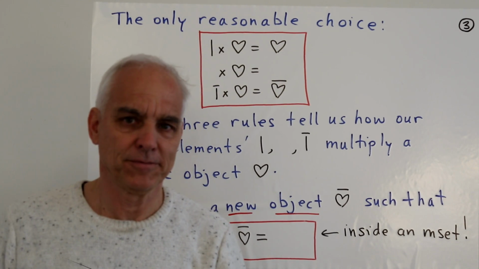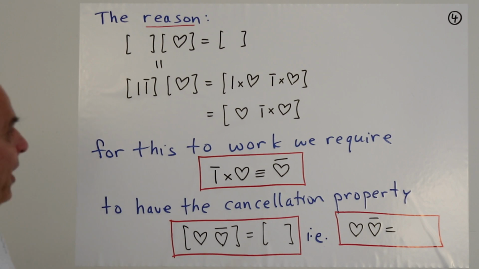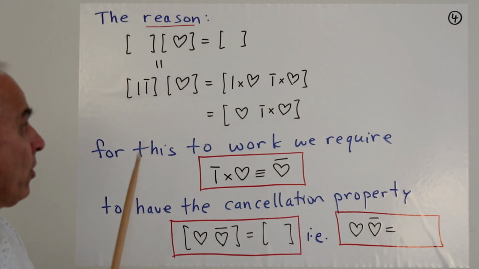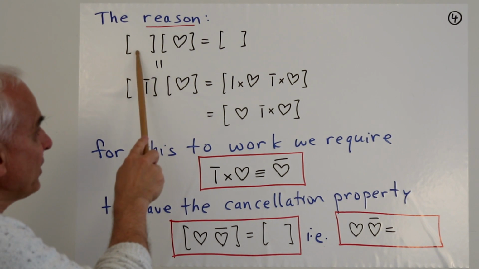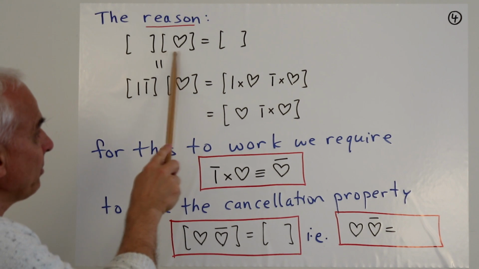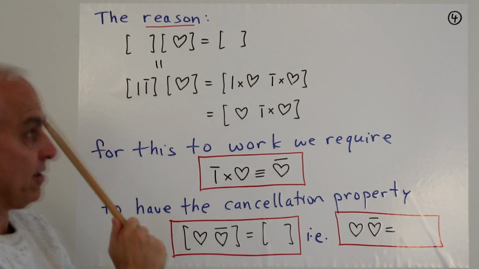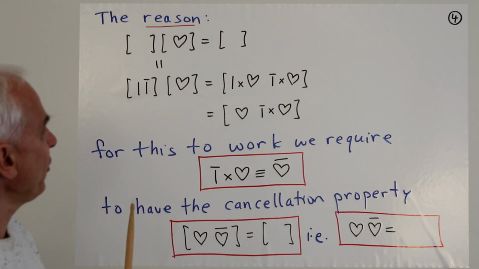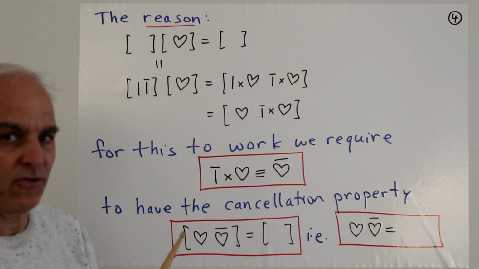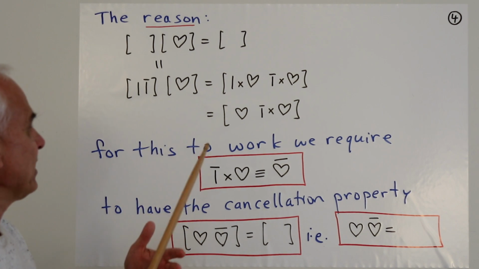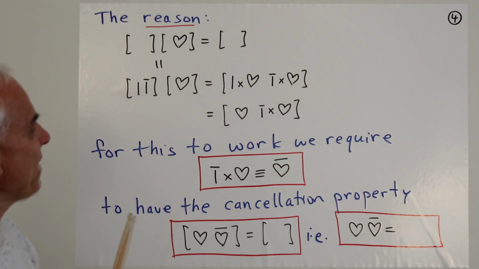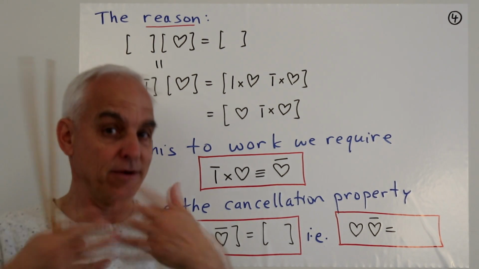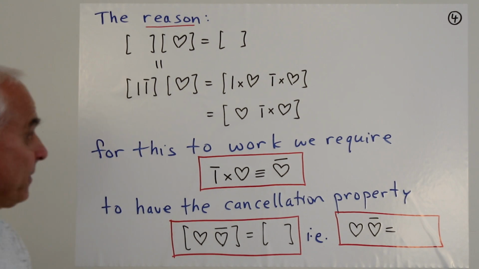And why is that? Well, the reason is the following. If we take 0 times any m set, we should get 0, or the empty m set. And so if we take the empty m set and multiply, say, by the single m set containing just a heart, whatever that might be, then we know we should get an empty m set. But we also know that this empty m set, or the number 0, is in some sense the same as the m set consisting of a mark and an anti-mark together, because that mark and the anti-mark cancel to give us emptiness or nothing.